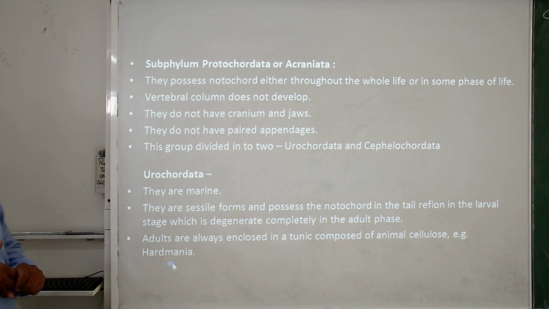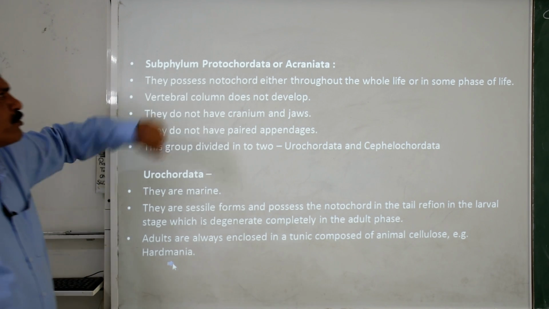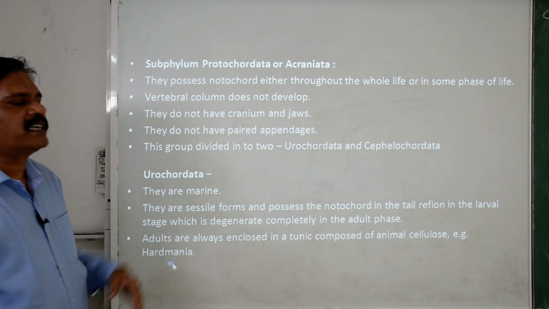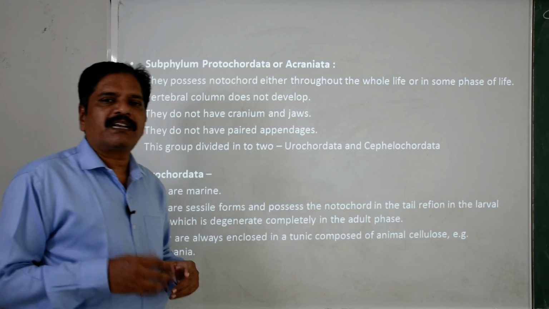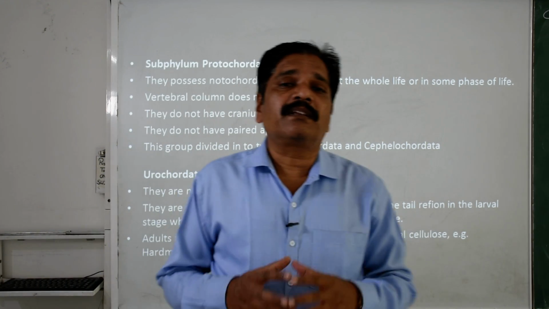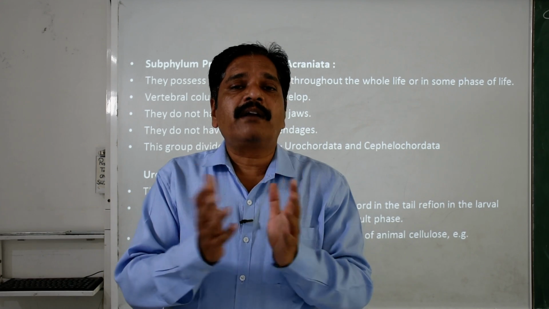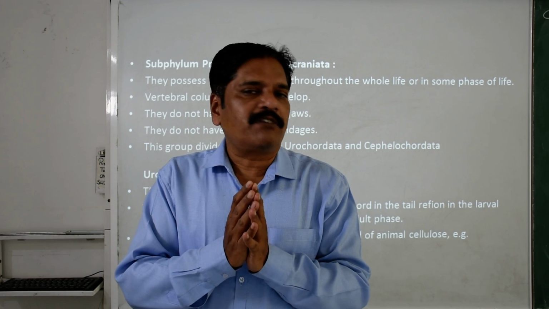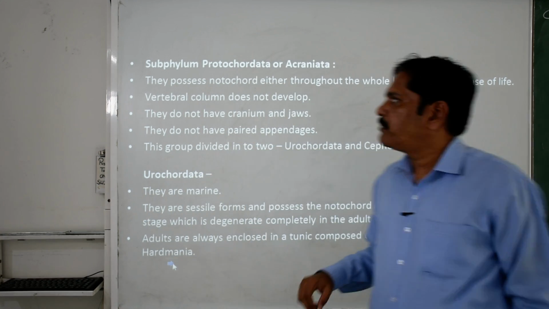Now the phylum Chordata is divided into subphyla. The first subphylum is Protochordata, or Acraniata. A means absence and craniata the cranium-like structure. What is the cranium? Cranium is also called the brain box, a hard bony cavity-like structure in which the brain is safely placed.